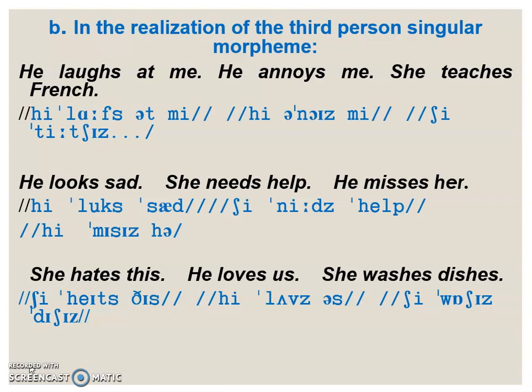He annoys me. Annoy. Oi is a diphthong and it's voiced. So the third person singular morpheme is realized as a voiced sound because the previous sound is voiced too.